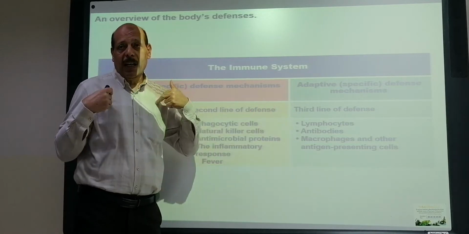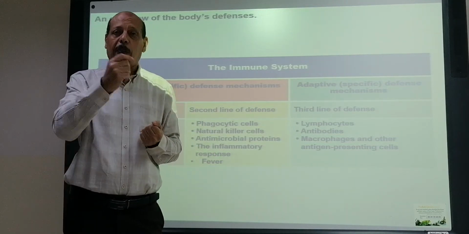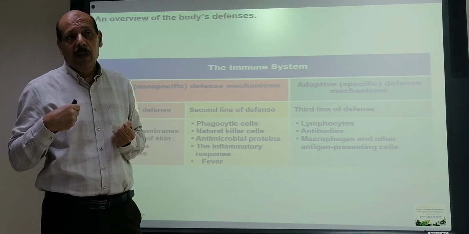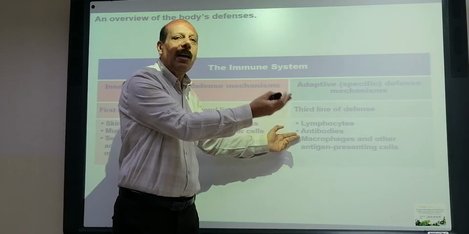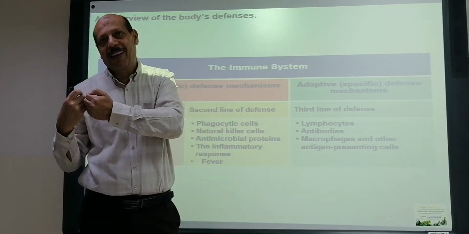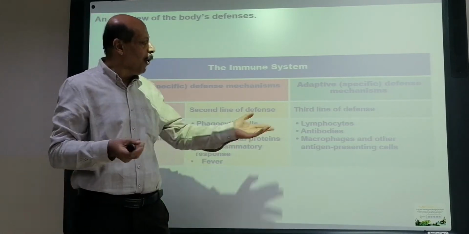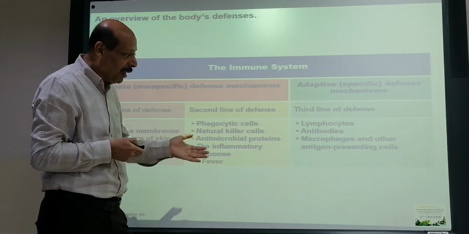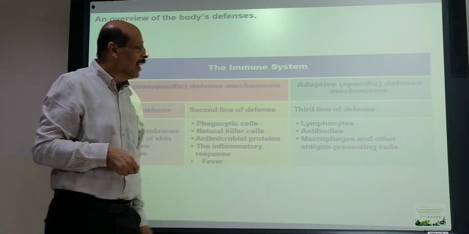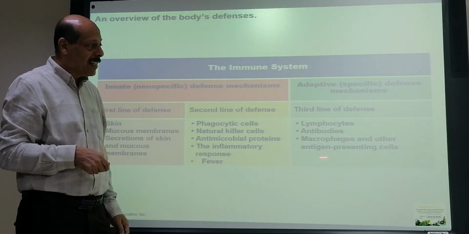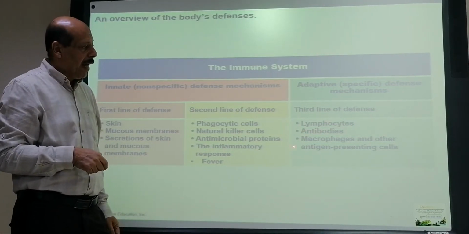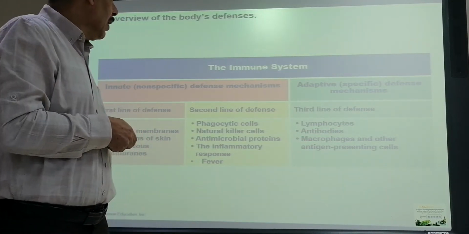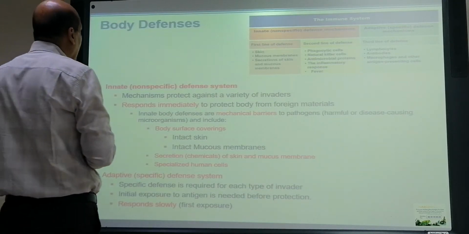So we do not have specific antibodies to a microorganism in our body unless we are exposed to that microorganism, or unless we take that antibody from our mother during embryonic life, or from the milk of our mother when we are still young. The macrophage and other antigen responding cells are the third line of the defense mechanism. Now we will come to every one of them and see how they act.